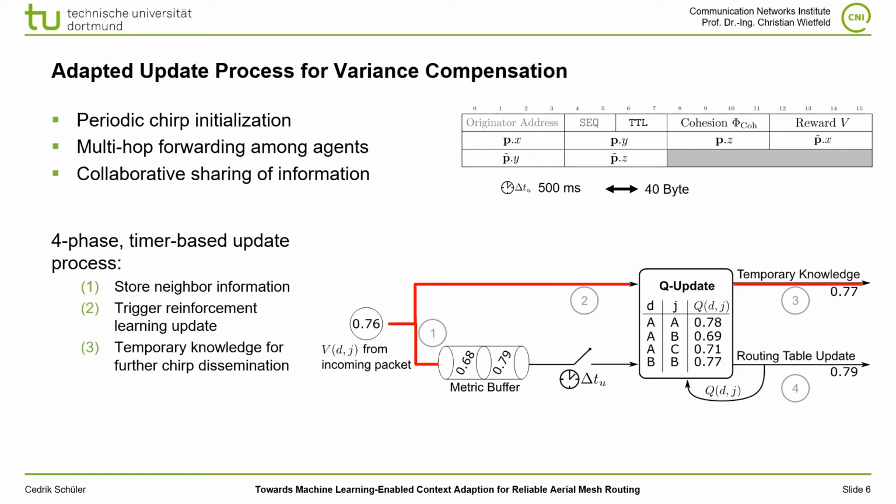To overcome this issue, we use the metric buffer here, which is used to store the information from phase 1 and is then released by a timer here, which is synchronized to the chirp initialization timer. So every 500 milliseconds the metric buffer is released, and only the best candidate is used to trigger another reinforcement learning update, which is then used to update the local queue table and also to refresh the routing table. So the best available route from this step is used for the routing process.